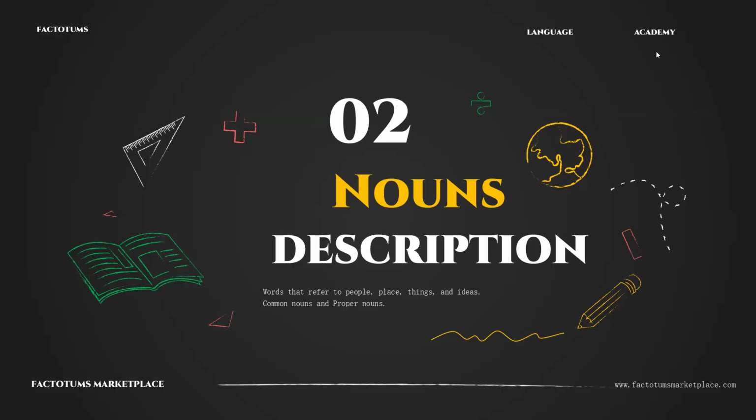The second part of speech that we're going to see is what we call nouns. Remember that nouns are words that refer to people, places, things, and ideas. There are common nouns and there are proper nouns. Let's see the difference.